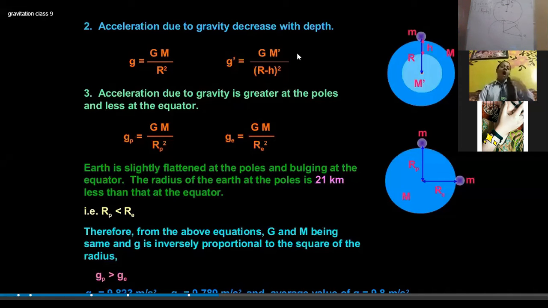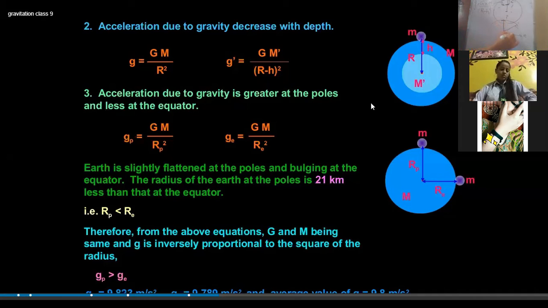But what will change is the radius. If the planet were a perfect sphere, then the value of g, whether you are standing on the equator or at the pole, would not change.